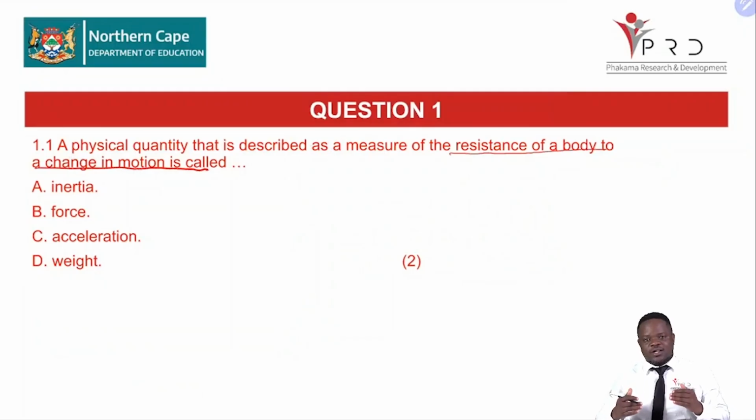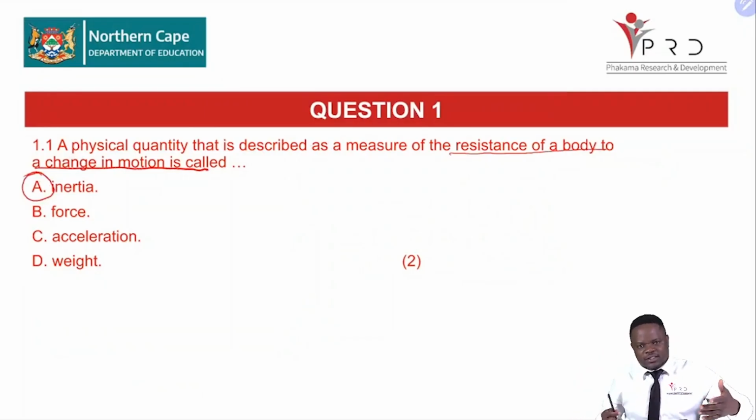Let's say a body is already moving. It has a resistance to stop moving. And let's say a body is at rest. It tends to have a resistance to start moving while it is at rest. Are we getting that? And you agree with me that this is the concept of inertia. We're talking about a body's reluctance to stop moving while in motion.